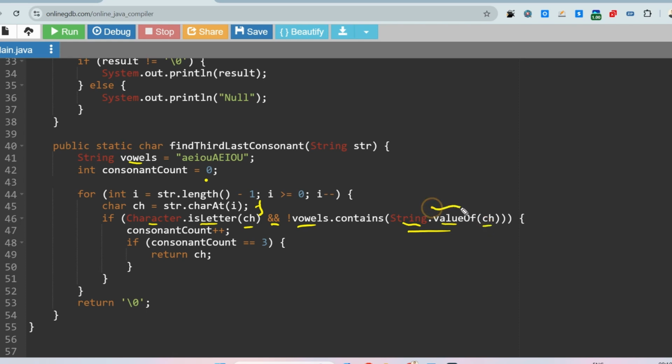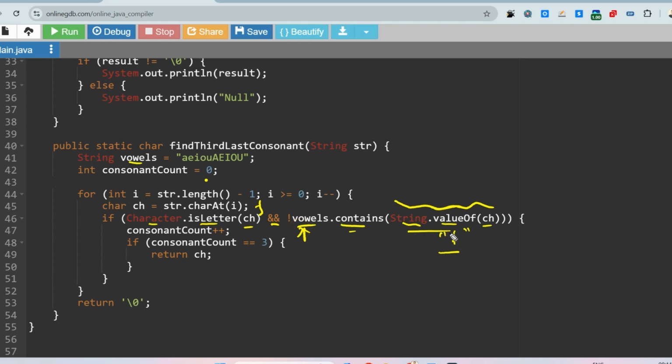This converts the value to a string, so f will be converted to a string here. Then vowels.contains(f) returns whether that value is present in the vowel string.